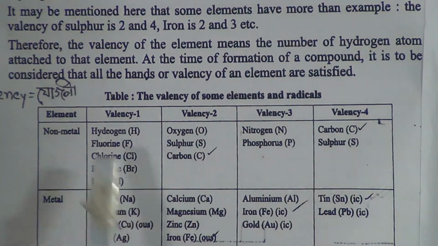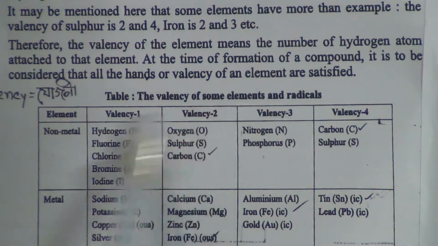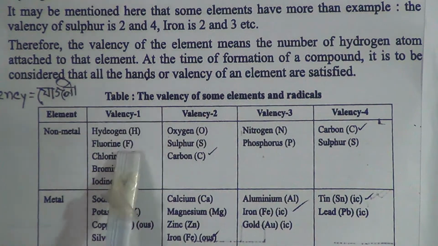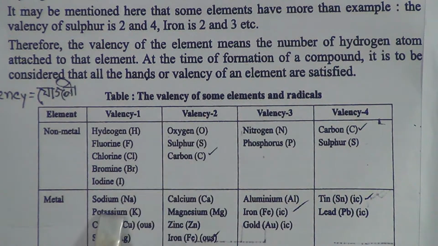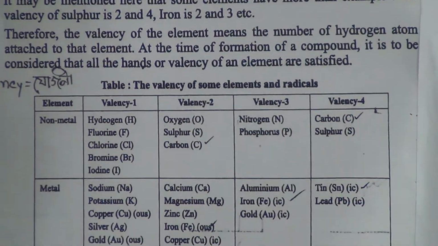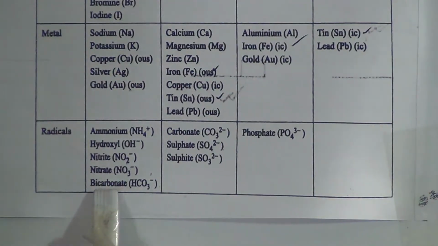Now come to the valency table. This is the valency table of some elements and some radicals. Here the non-metals with valency 1 are hydrogen, fluorine, chlorine, bromine, iodine, and the metals sodium, potassium, copper, silver, gold all have valency 1. Now come to the radicals: ammonium, hydroxyl, nitrate and bicarbonate.